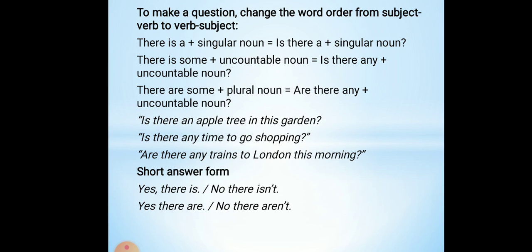To make a question, change the word order from subject-verb to verb-subject. For example, is there an apple tree in this garden? Bu bağda alma ağacı var. Are there any trains to London this morning? Bu səhər Londona qatar var. Short answer form: yes, there is; no, there isn't; yes, there are; no, there are not.